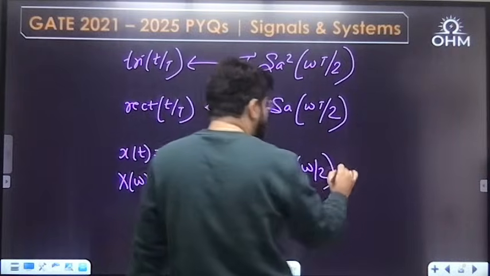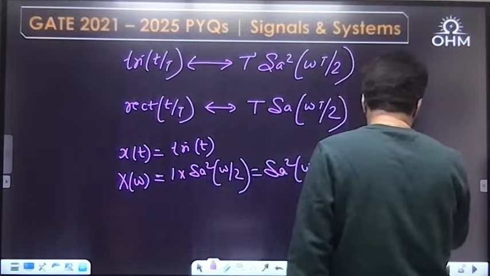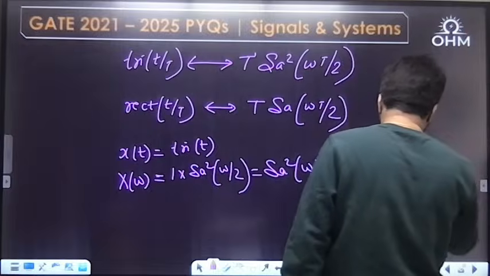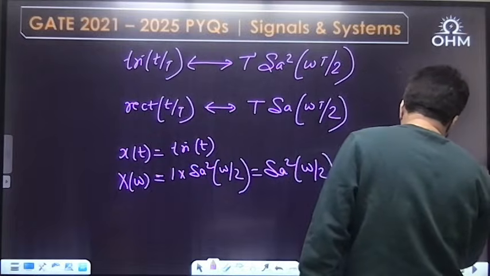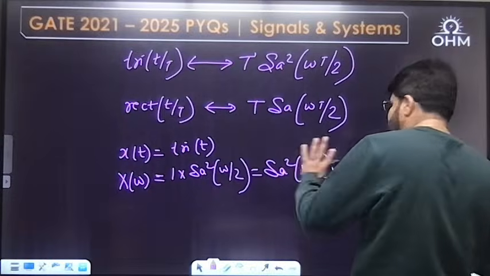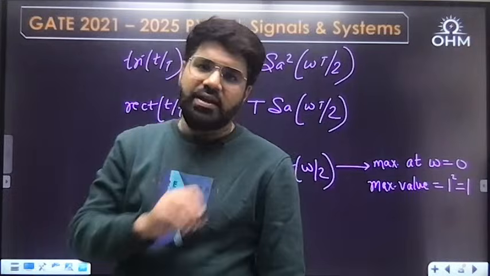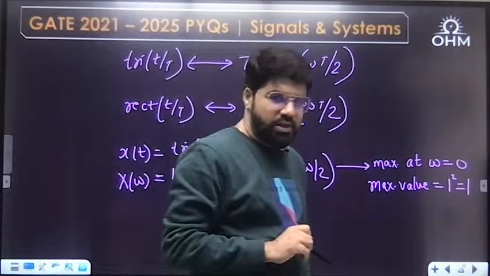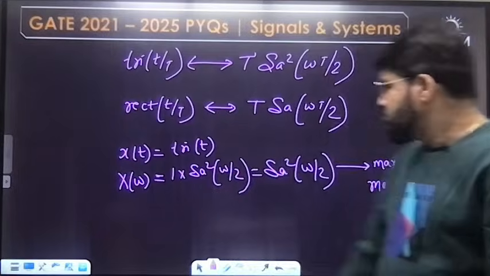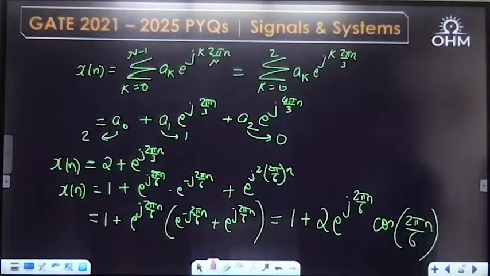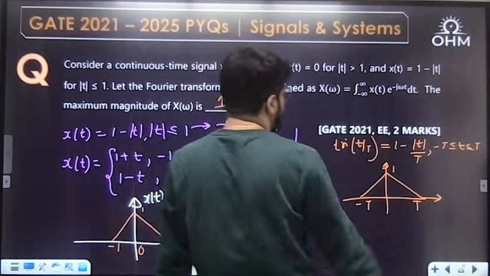The maximum value of sampling square has a maximum at omega equal to 0, and the maximum value equals 1 square, because the maximum value of sampling theta is 1 and that is at the origin. Sine 0 by 0 is 1. So the maximum value of the magnitude of X(omega) is turning out to be 1 unit.